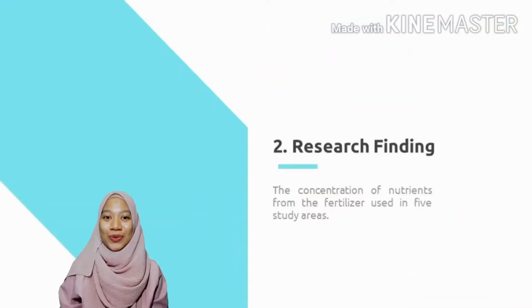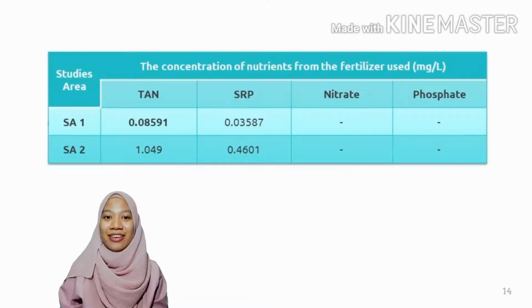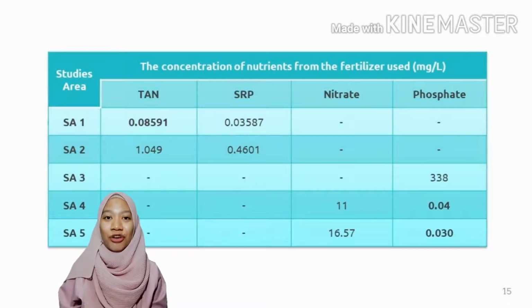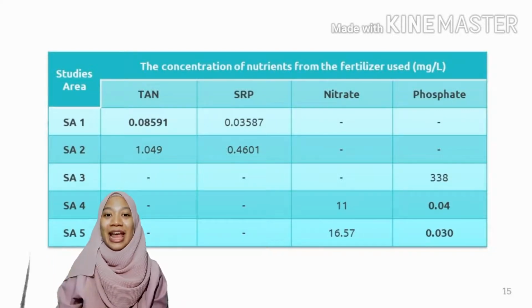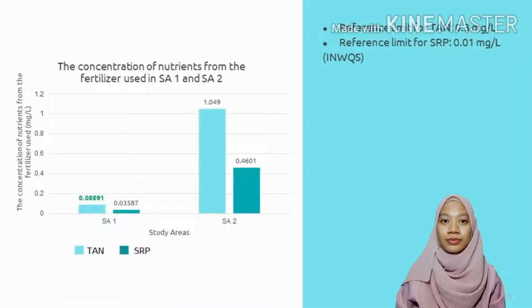Now, let's proceed to the research finding. Here is the concentration of TAN, which stands for ammonia nitrogen, and SRP, which stands for soluble reactive phosphorus, for study area 1 and 2. Next is the concentration of nitrate and phosphate for study area 3, 4 and 5. Let's go to the other slide for a clear vision of nutrients concentration comparison among study areas. From the graph, we can see that both TAN and SRP of study area 2 is higher than TAN and SRP of study area 1.